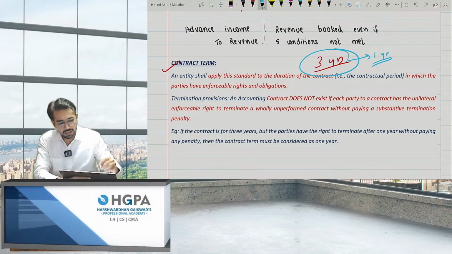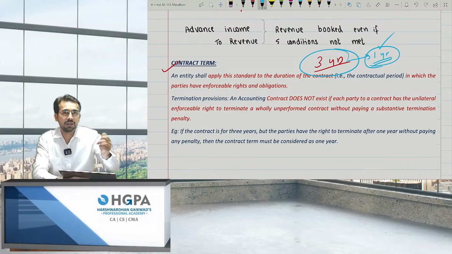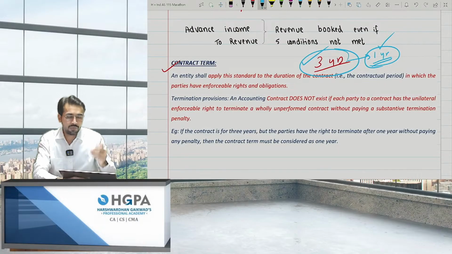At that point of time, I'll consider the term as 1 year only, because the second year is not your obligation. Can you cancel the contract? The answer is yes. Even I can cancel the contract, and therefore we can say the life is only 1 year, not 3 years. Although we entered into an agreement for 3 years, since either party has the right to cancel the contract after 1 year without paying any penalty, the term will be considered as 1 year and not the 3 years, right?